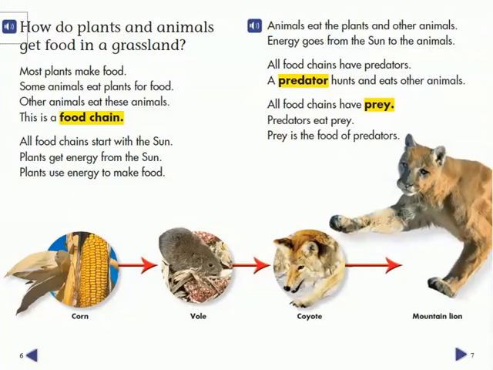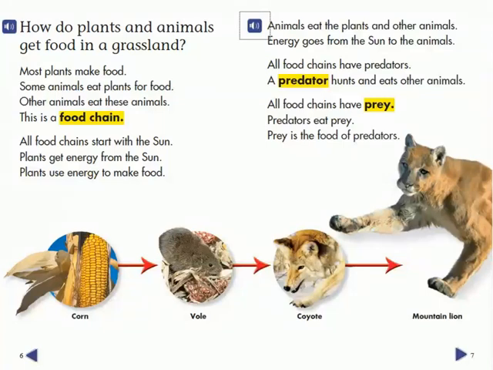All food chains start with the sun. Plants get energy from the sun. Plants use energy to make food. Animals eat the plants and other animals. Energy goes from the sun to the animals.